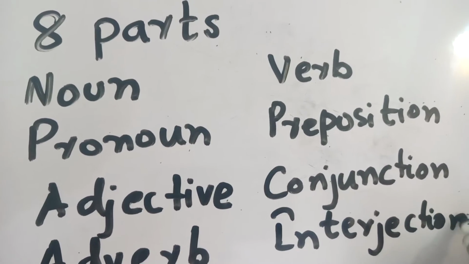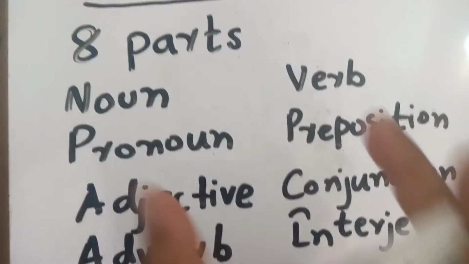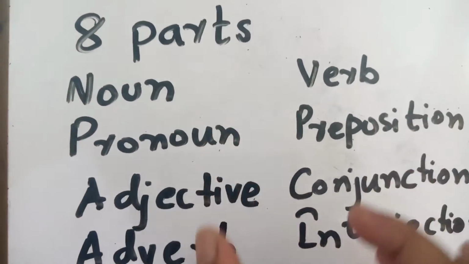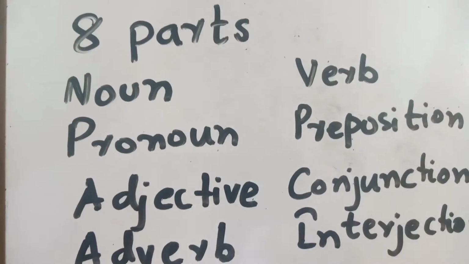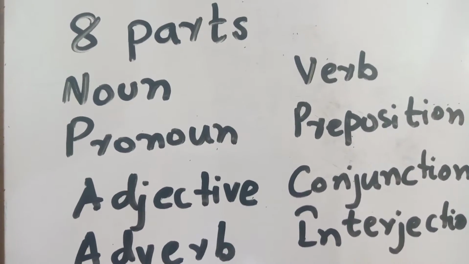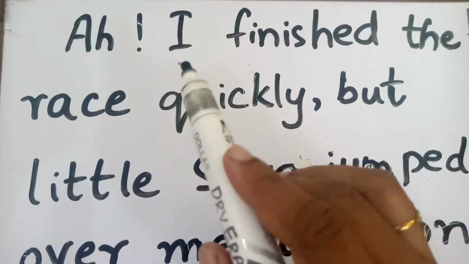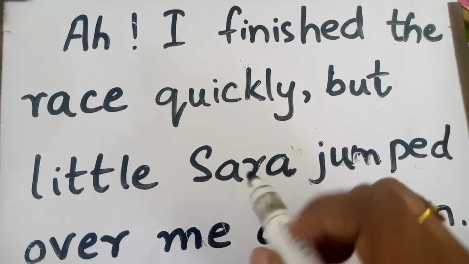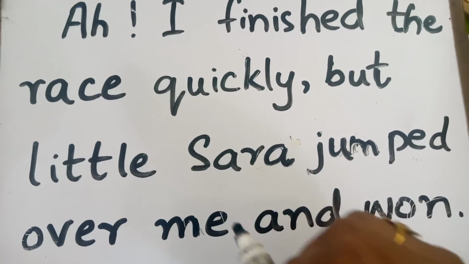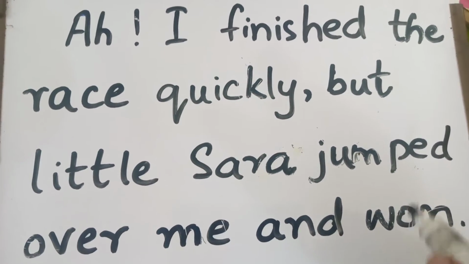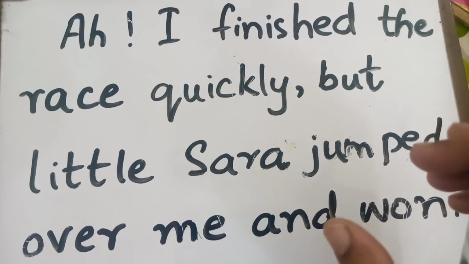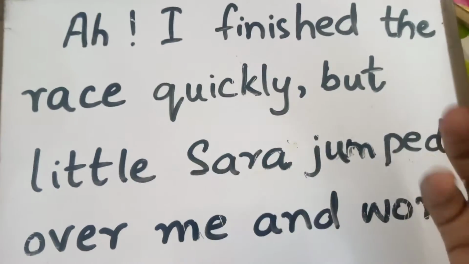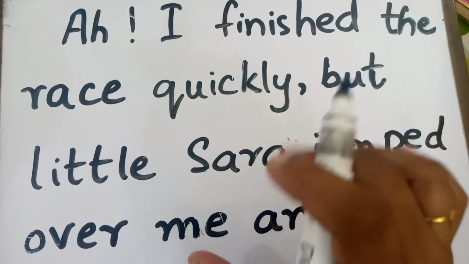I have an example for you to explain these 8 parts. Let us see that example first, and then I'll tell you the definition of each and every one of the 8 parts. Ah, I finished the race quickly, but little Sarah jumped over me and won. So, this is a sentence that is telling some action and some names, right? Some names along with their actions we are told in this sentence, right?